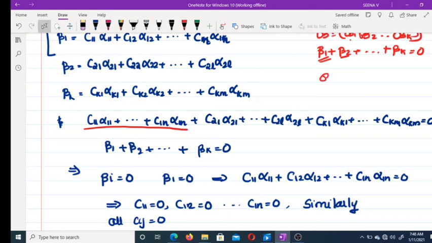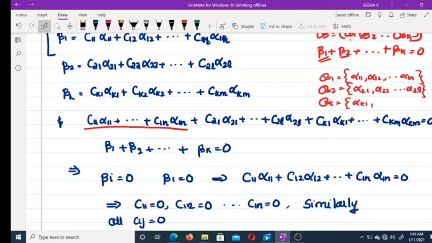Suppose B1 contains the vectors alpha 11, alpha 12, etc., alpha 1n, and B2 contains the vectors alpha 21, alpha 22, etc., alpha 2n, and Bk contains the vectors alpha k1, alpha k2, etc., alpha kn. B1, B2, etc., Bk are bases for the Wi's.